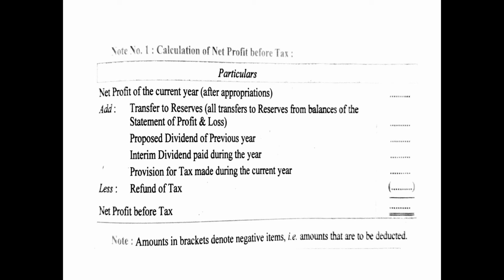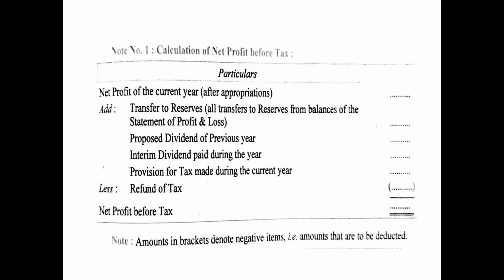Then to that you will add back transfer to reserves, all the reserves, whether the amount is transferred to general reserve or reserve fund or anything, anywhere. So whatever amount of the statement of profit and loss is transferred to any kind of reserve, that transfer will be added back. Then proposed dividend of the previous year will be added back. Now proposed dividend means the dividend the members or the owners have proposed that they will be paying to the shareholders. This is just a proposal.